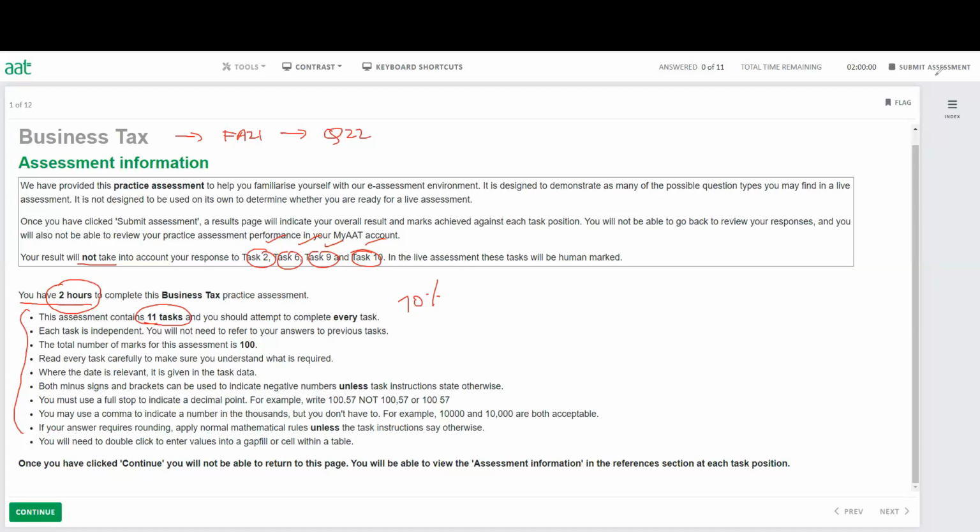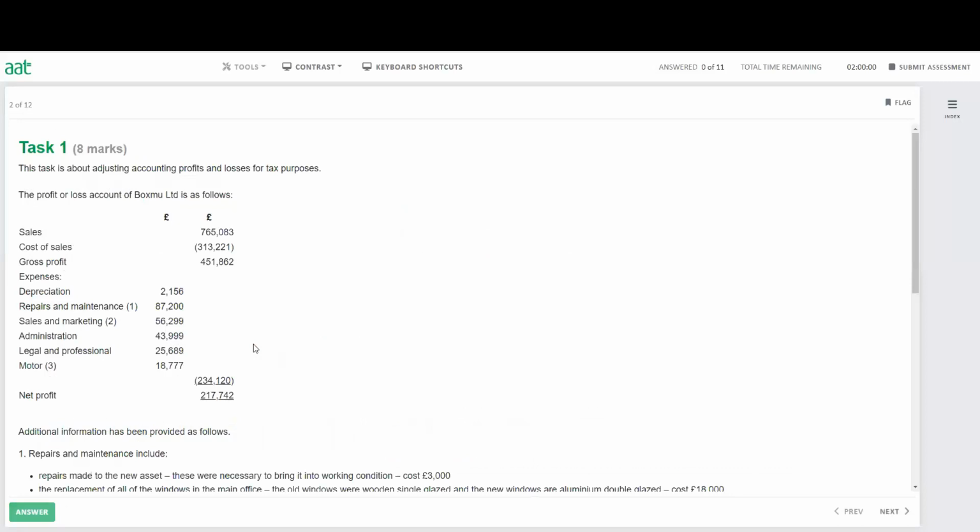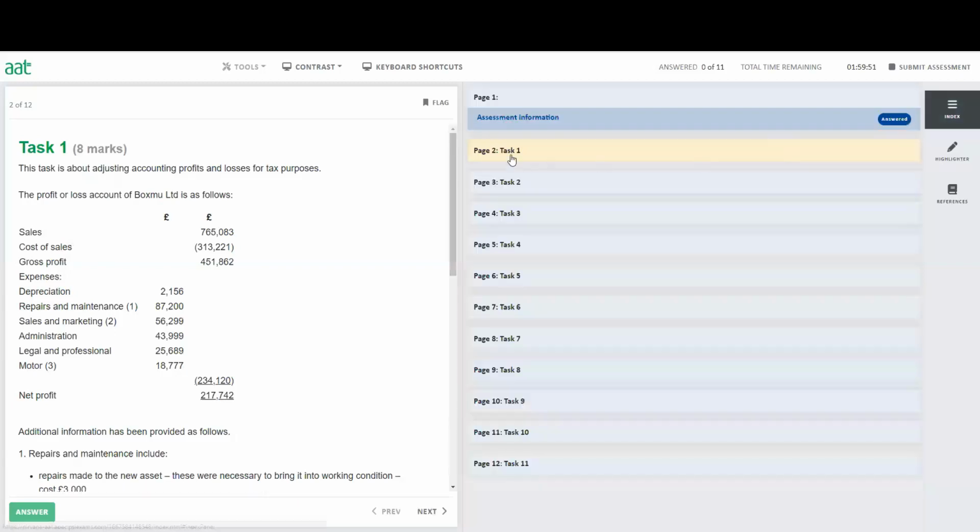All right, so let's start with our assessment. Let's have a look what we have. Once you have this information, all you have to do is click continue, and it will take us to the first question. As we said, on the right corner, we have the index. Index will give us how many questions we have. We can jump on the task from task 1 to task 11. Also, you can highlight information if you like. And also we can clear the highlight.